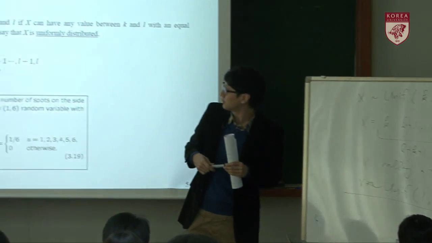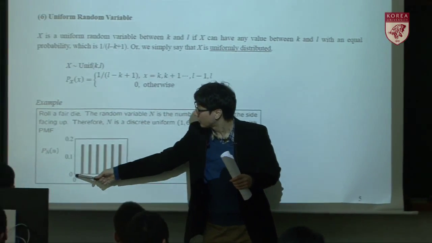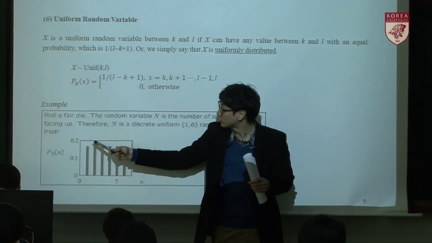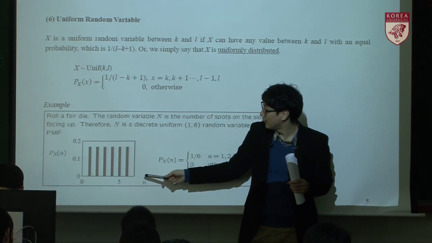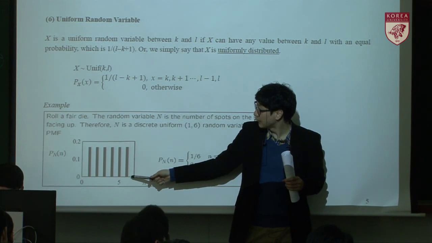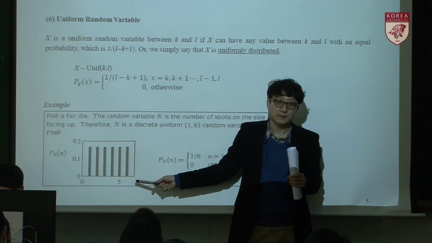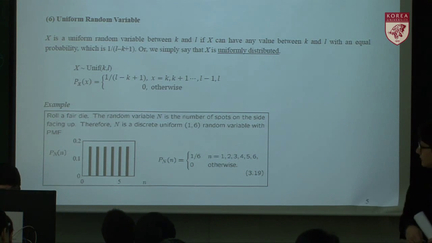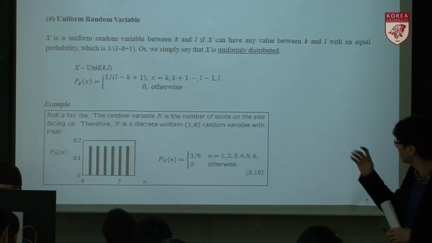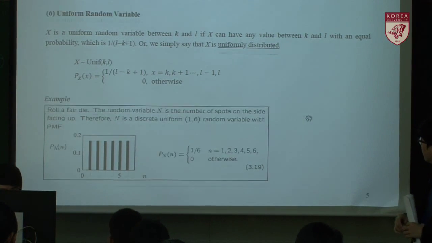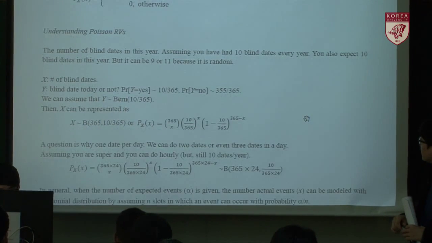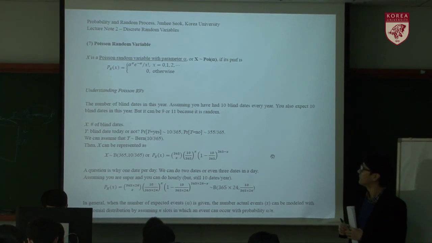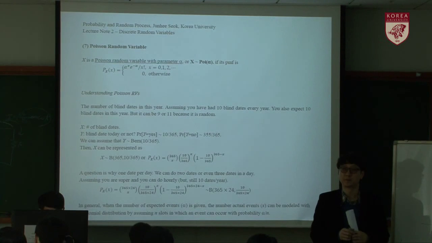So it's really simple. If X is 0, it's 0. If X equals 1, it's 1 over 6. When X equals 2, also 1 over 6, and so on, until X equals 6. Then if X equals 7, the PMF is 0. So the uniform random variable is easy. Okay, then let's move to the next one. The next one is the Poisson random variable.